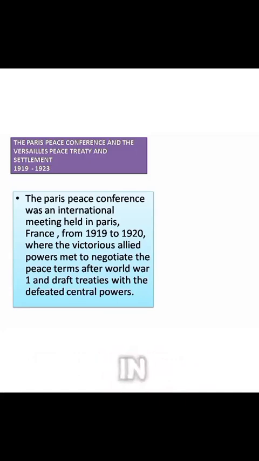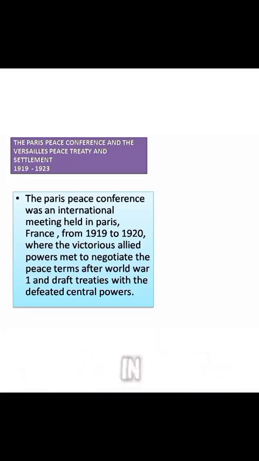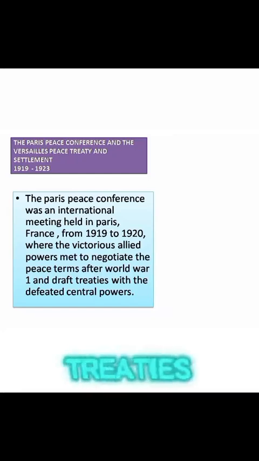In a simple definition, the Paris Peace Conference can be defined as an international meeting held in Paris, France, from 1919 to 1920, where the victorious Allied powers met to negotiate the peace terms after World War I and draft treaties with the defeated Central Powers.